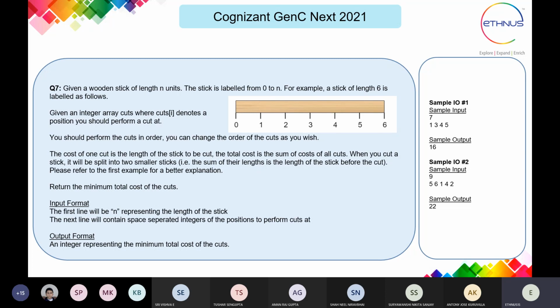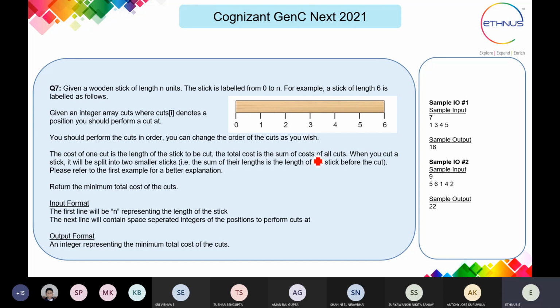You should perform the cuts in order, but you can change the order of cuts as you wish. The cost of one cut is the length of the stick to be cut. The total cost is the sum of the cost of all the cuts. When you cut a stick, it will be split into two smaller sticks. Then what we have to return is the minimum total cost of cuts.